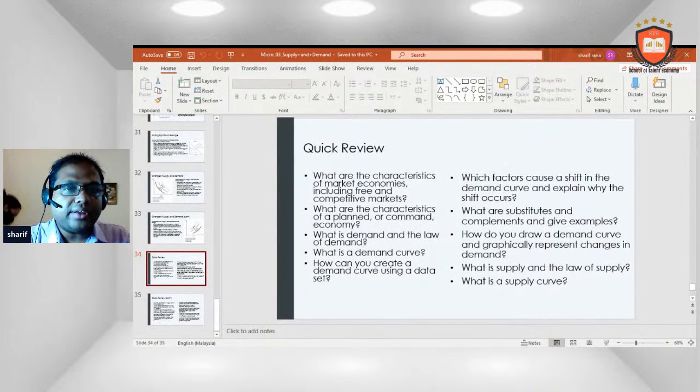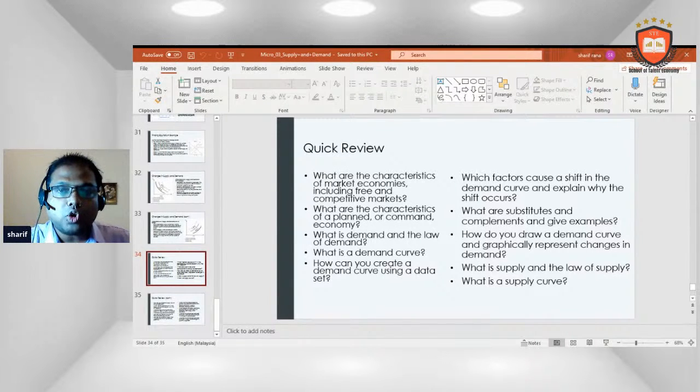So here is a quick review of what we learned today. What are the characteristics of the market economy? They include free and competitive markets. What are the characteristics of a planned or command economy? What is demand and the law of demand? What is a demand curve? How can you create a demand curve using a data set?